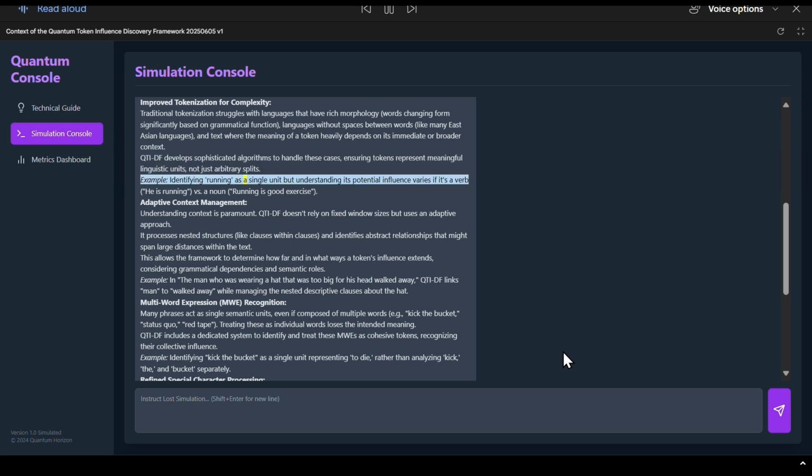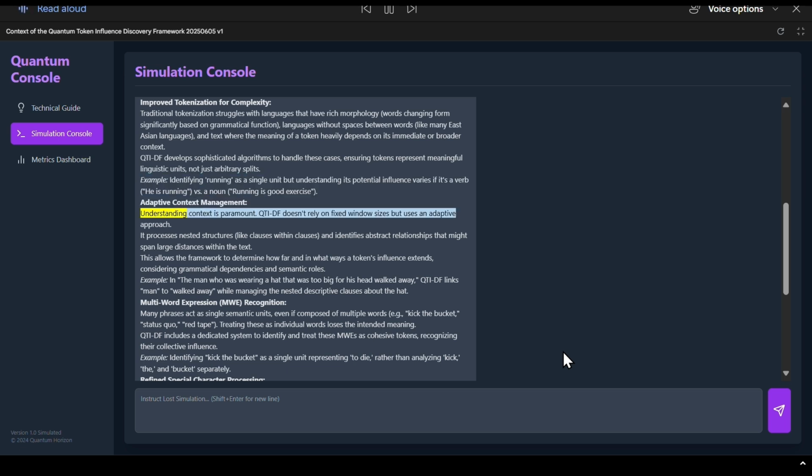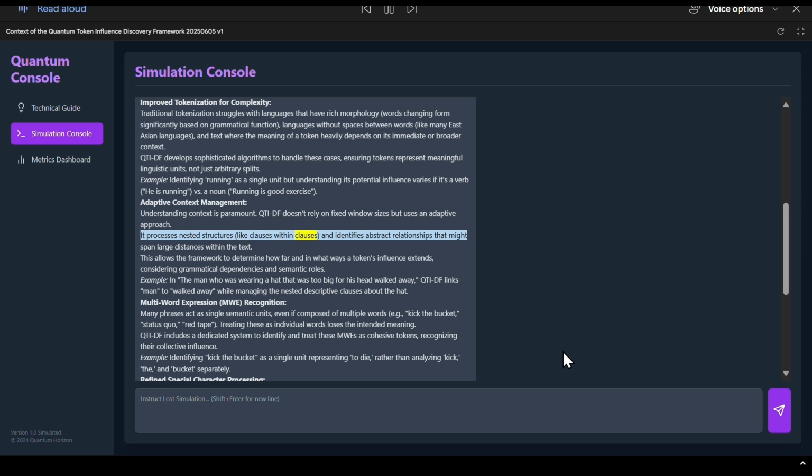Example, identifying running as a single unit but understanding its potential influence varies if it's a verb, he is running, versus a noun, running is good exercise. Adaptive context management. Understanding context is paramount. QTIDF doesn't rely on fixed window sizes, but uses an adaptive approach. It processes nested structures, like clauses within clauses, and identifies abstract relationships that might span large distances within the text.